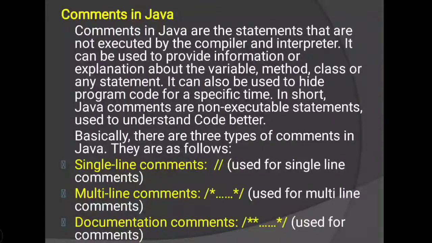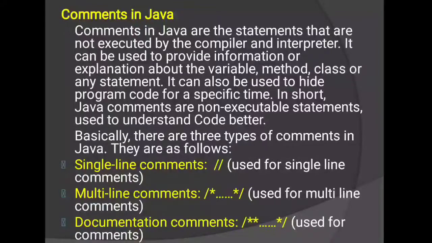Okay, and next is documentation comment. Documentation comment we use to describe our program, meaning if we need a brief description in our program, at that time we will use documentation comment. For that we use slash double star, meaning the beginning symbol of documentation comment is slash double star, and it ends with star slash. That is documentation comment.